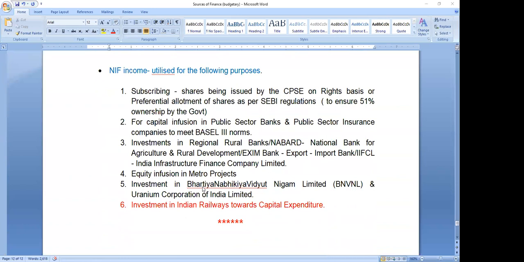So we can use this income from the National Investment Fund. We can use this amount for this infusion in the public sector banks, increasing the capital base shares.